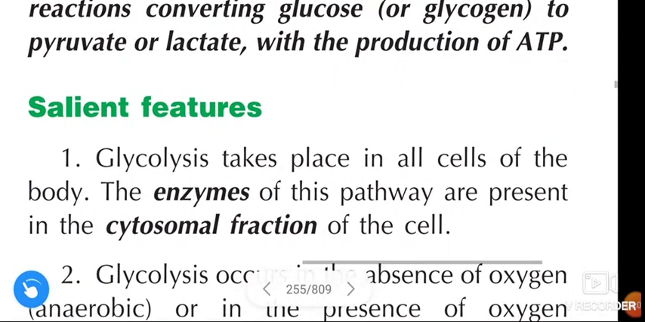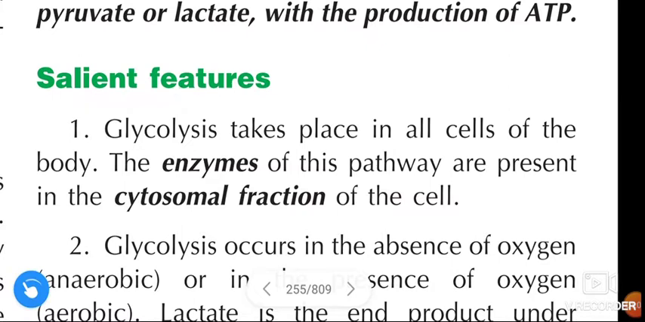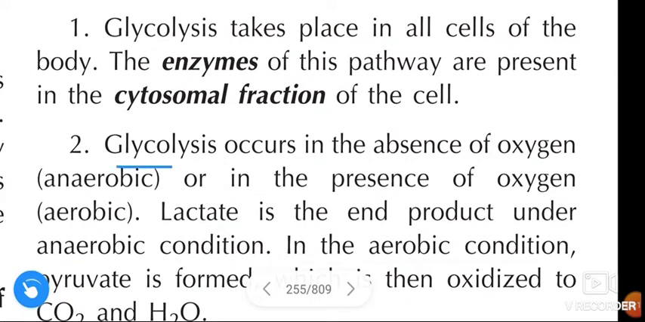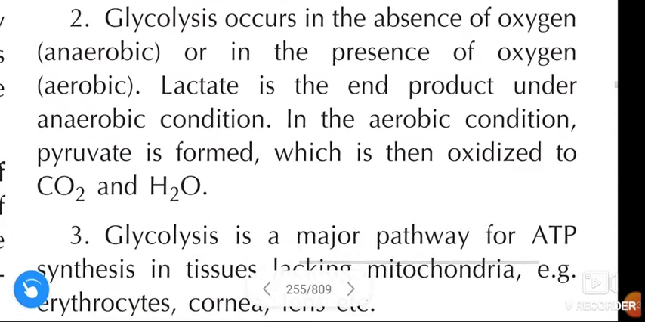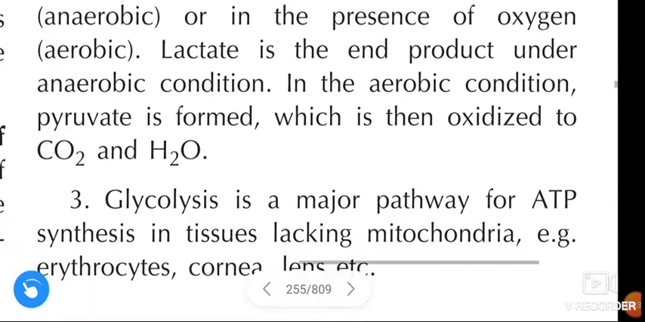Next, salient features of glycolysis. First, glycolysis takes place in all cells of the body. The enzymes of this pathway are present in the cytosol fraction of the cells. Glycolysis occurs in the absence of oxygen, which we call an anaerobic reaction, or in the presence of oxygen, which we call an aerobic reaction. Lactate is the end product under anaerobic conditions. In aerobic conditions, pyruvate is formed, which is then oxidized to carbon dioxide and water.